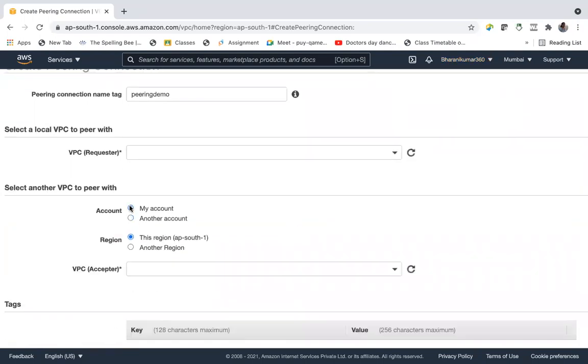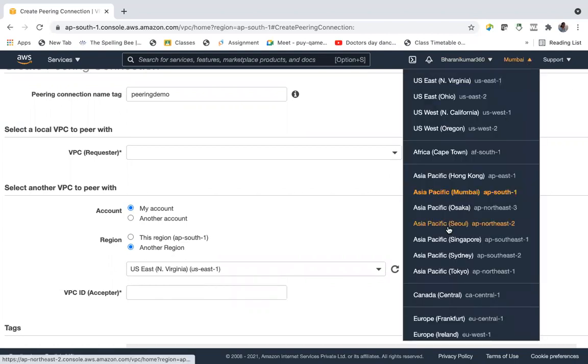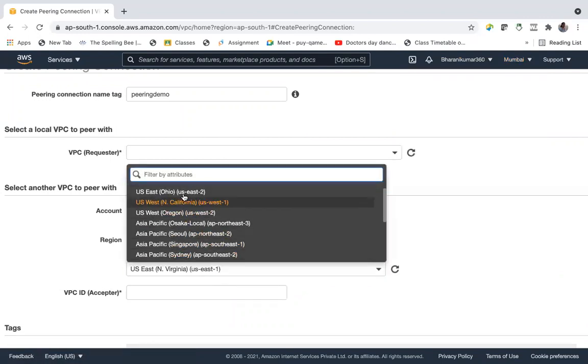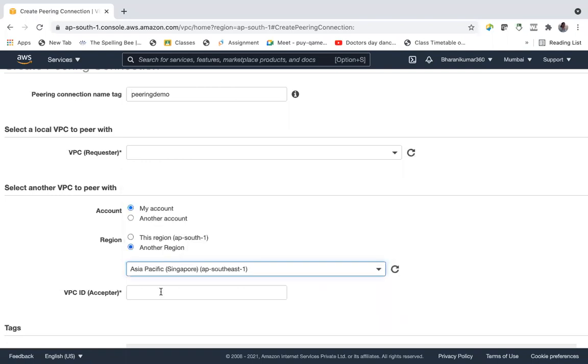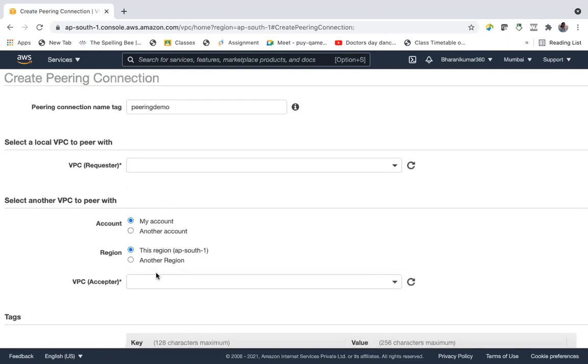I'll stick to my account, and also another region. Suppose the VPC is in another region. Right now we are in Mumbai. Suppose the VPC is there in Singapore. Then what do you have to do? First, you have to select Singapore and give the VPC ID. I have created both the VPCs within the same region, so I'll just give the VPC ID. VPC requester ID and VPC acceptor ID.